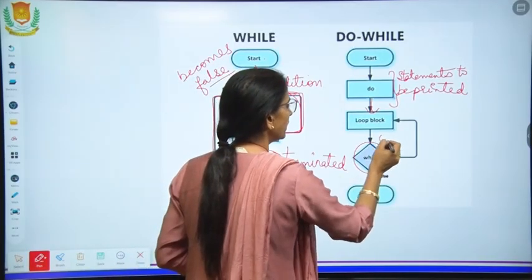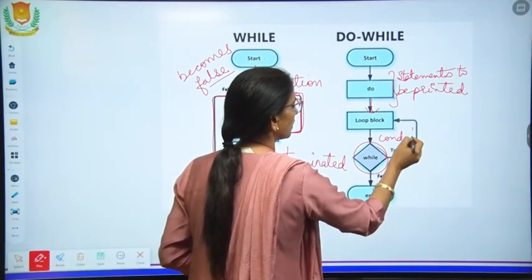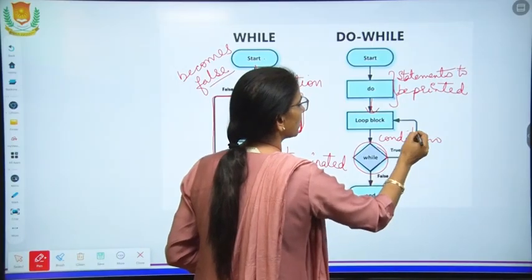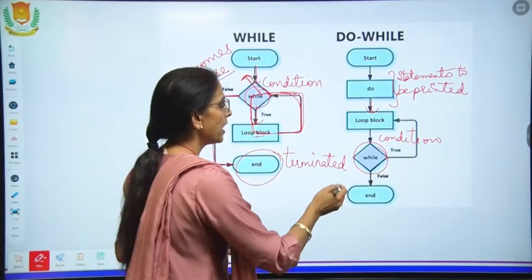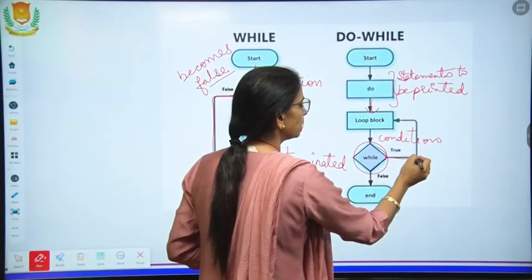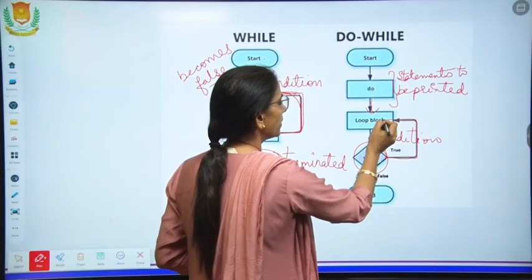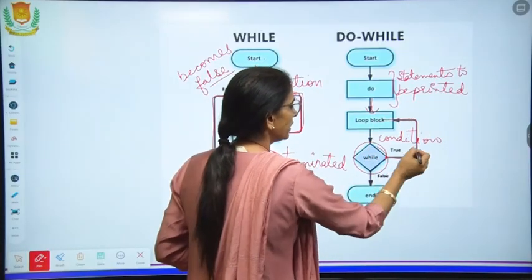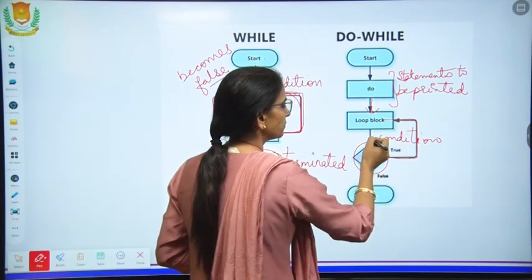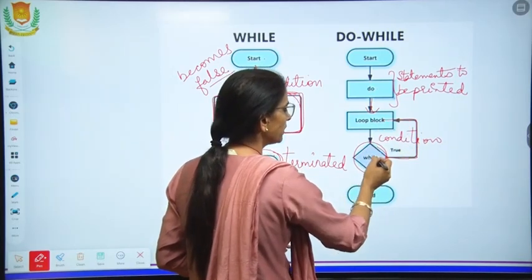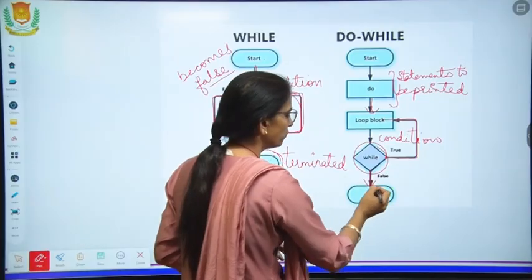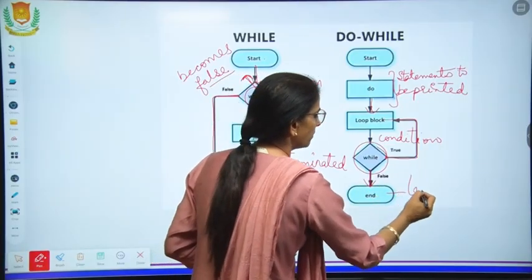Here we have written the condition. Now the condition is true, so again we will come into this loop block. Till the time the condition is true, we will be roaming in this. As the condition becomes false, your program terminates.